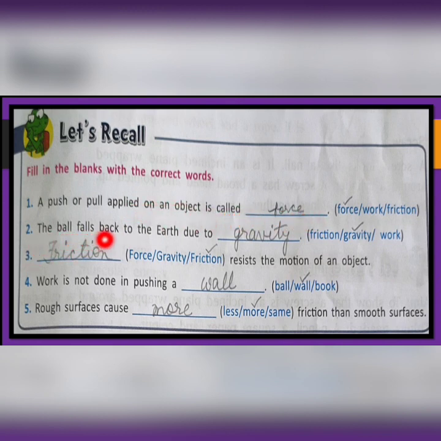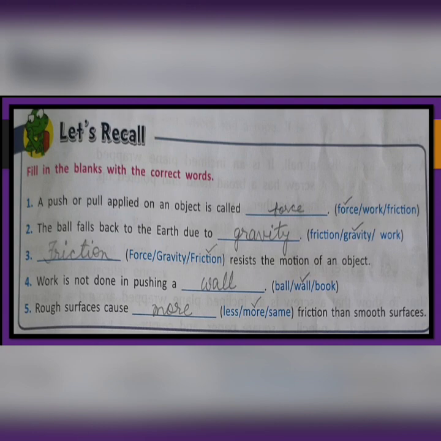The ball falls back to the earth due to gravity. Friction resists the motion of an object. Work is not done in pushing a wall. Rough surfaces cause more friction than smooth surfaces.